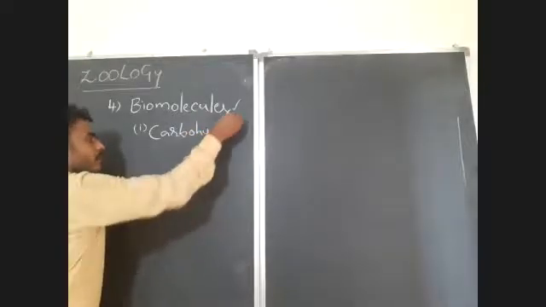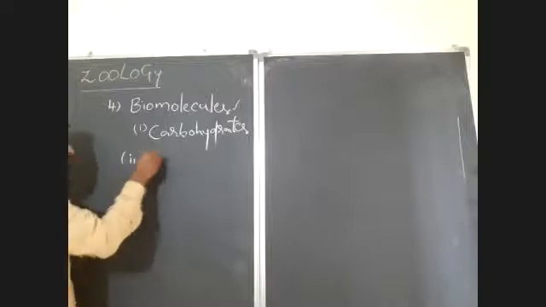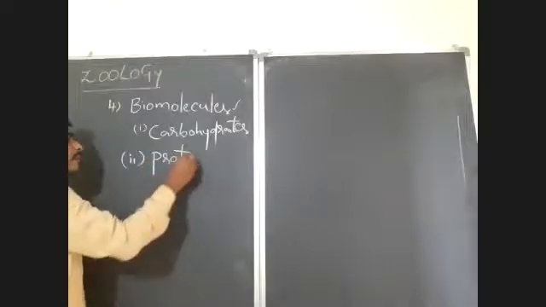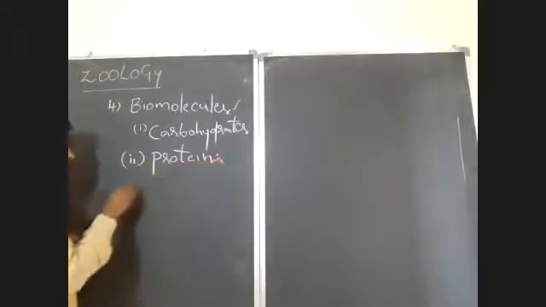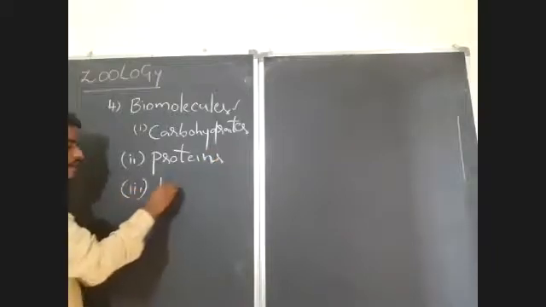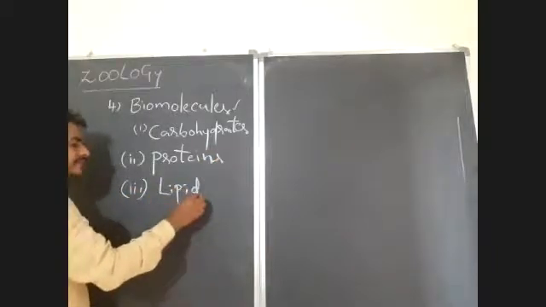In lower classes, you studied that there are four important types of biomolecules. Number one is carbohydrates. Number two, proteins. Number three, fats or lipids.